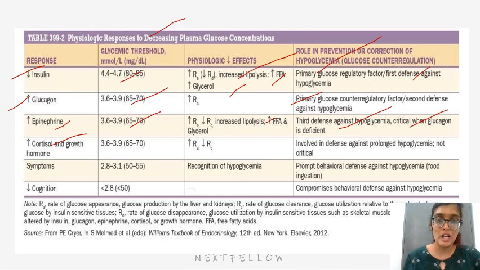Increased cortisol and growth hormone. It occurs when the glycemic threshold is between 65 to 70. It is involved in defense against prolonged hypoglycemia. It is not critical. Symptoms occur at 50 to 55. Recognition of hypoglycemia. There is prompt behavioral defense against hypoglycemia, that is food ingestion. Decreased cognition occurs when blood glucose levels are less than 50. That compromises behavioral defense against hypoglycemia. So this is again a very important chart to consider.